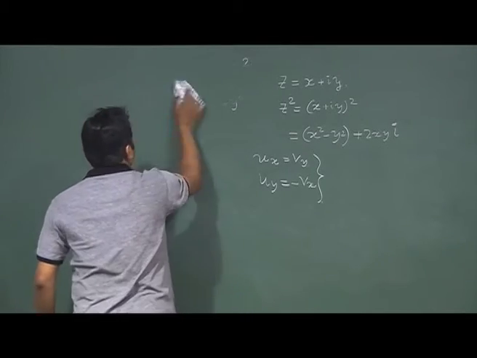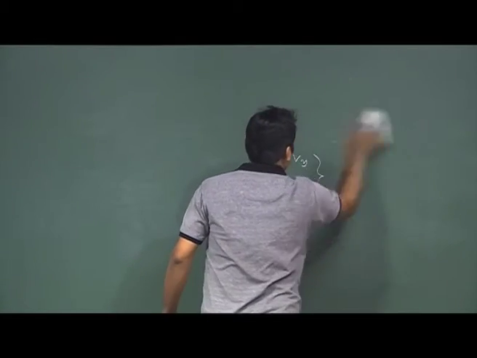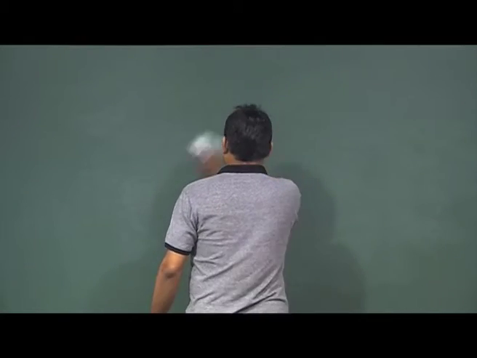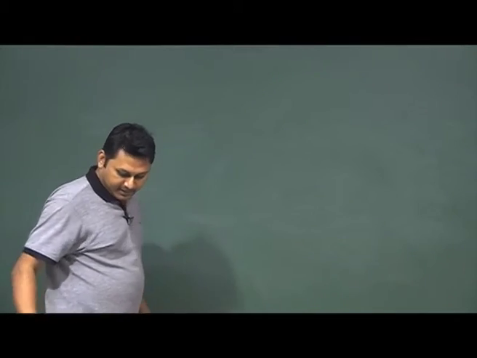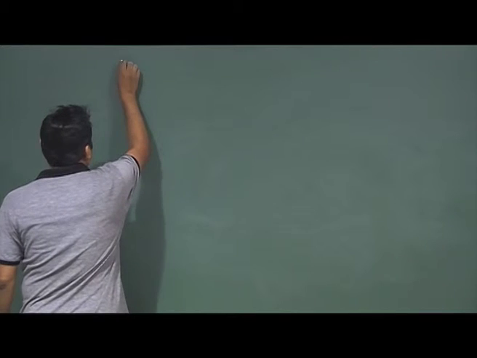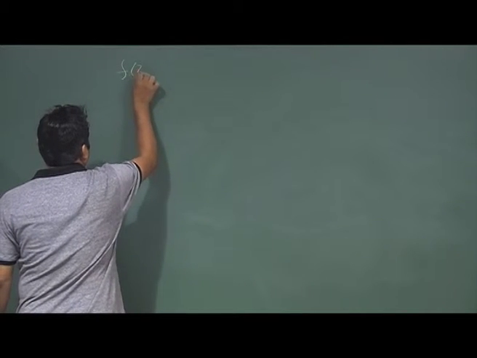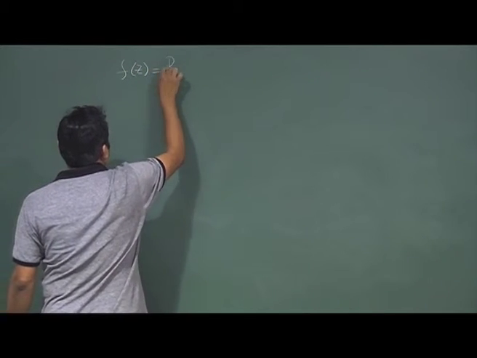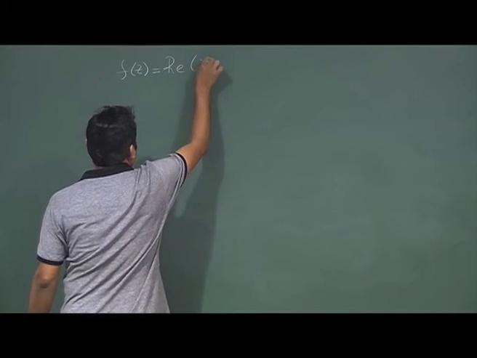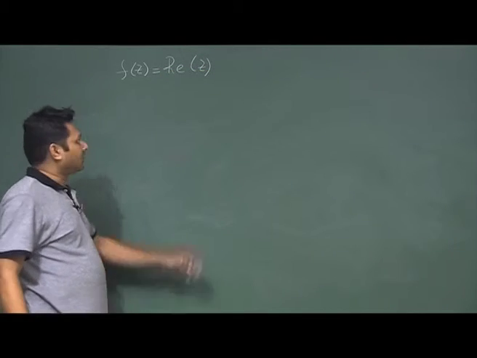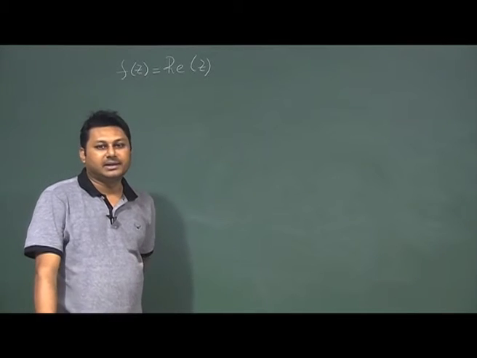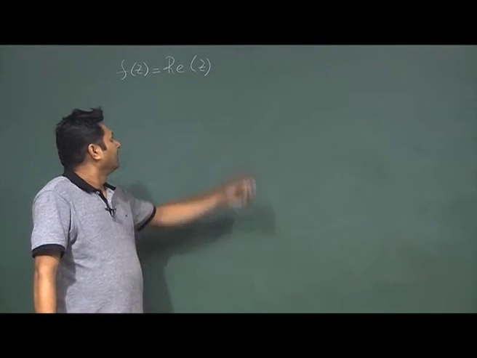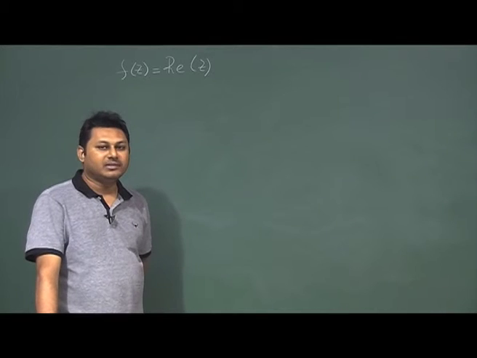After that, let us give some example. If f of z is real of z, if somebody gives you this, what is the meaning of that?